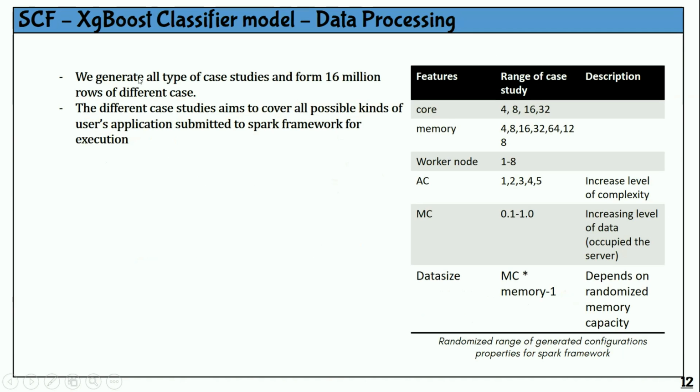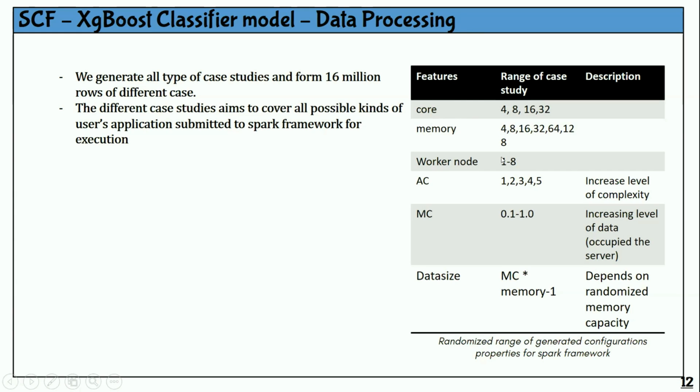So in the XGBoost classifier, we generate all types of case studies and form 16 million rows of different cases. The generation of all kinds of case studies includes 8 features. We have core ranging from 4 to 32 cores, and we have memory features ranging from 1 to 8 GB.